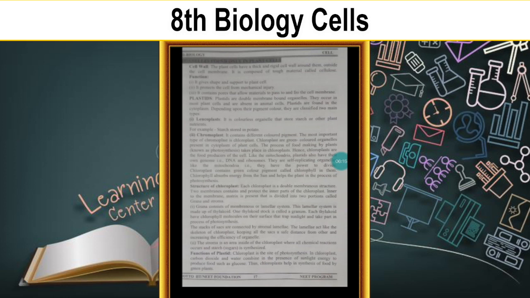Pigment is nothing but a color. Based on which pigments are more in the plastids, they are classified into two main types, mentioned here as leucoplast and chromoplast. Basically, colors.